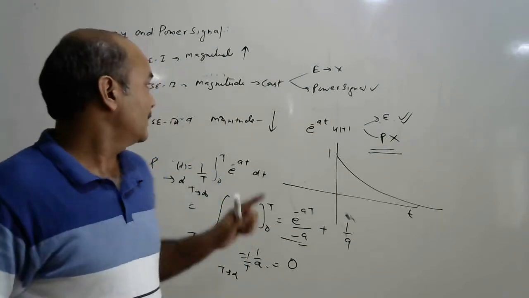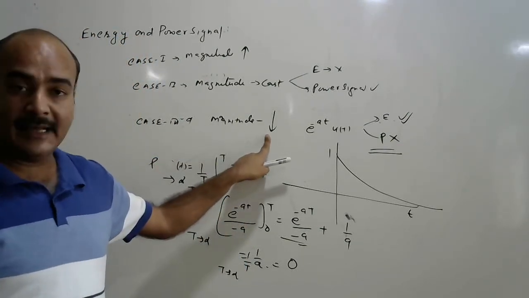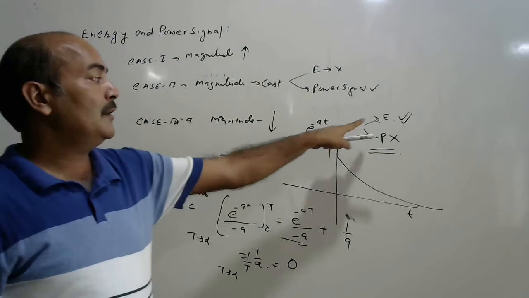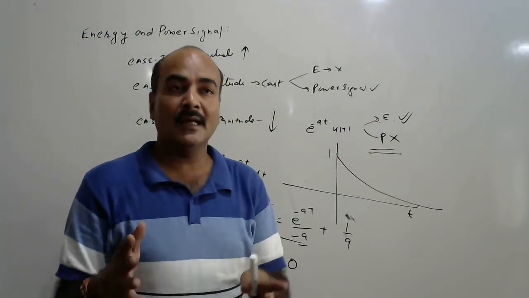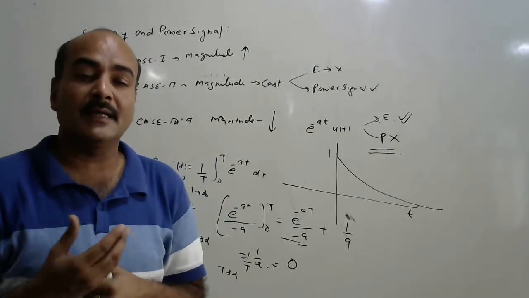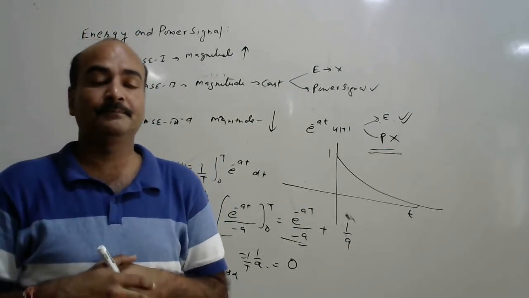Third, when the signal magnitude keeps decaying with respect to time, that will always be an energy signal, not a power signal. These signals are very important to check the stability of the system.